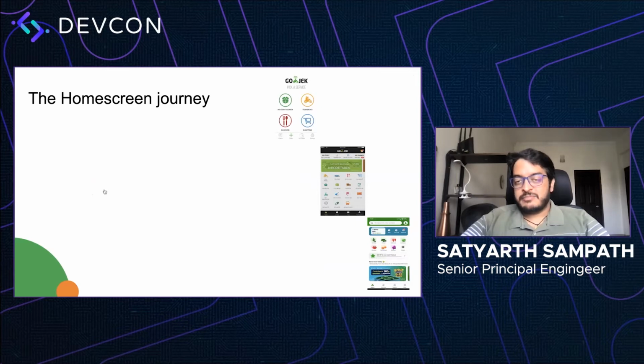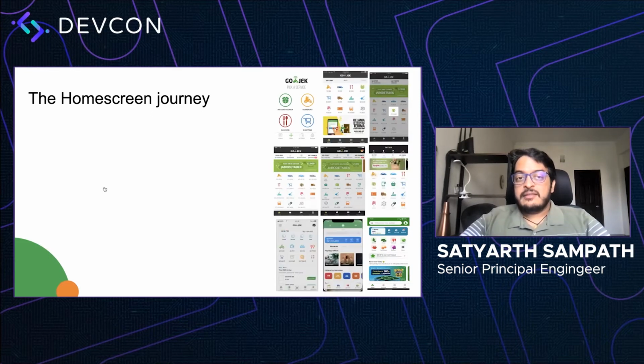This is a representation of us. We have Gojek in 2016, 2018, and 2022. Right? These are some screens which you must have seen as a part of the Gojek presentations and so on. This is something which almost every Gojek user must have seen in their lifetime. The home screen itself has undergone a lot of iterations. Right now, while we display 9 of them, there have been 100 plus which our users have seen. We realized that we learned quite a lot on the way. And I'm here to discuss essentially what we learned over here.